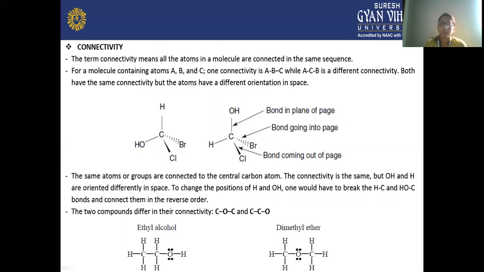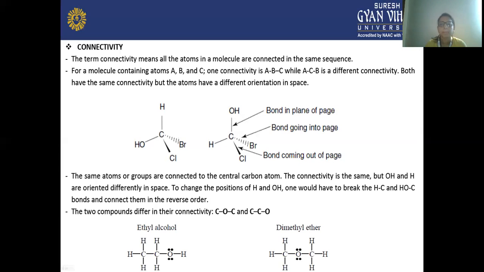Next, connectivity. What is connectivity? The term connectivity means all the atoms in a molecule are connected in the same sequence. For a molecule containing atoms A, B, and C, one connectivity is ABC, while ACB is a different connectivity. Stereoisomers have the same connectivity, but the atoms have a different orientation in space.